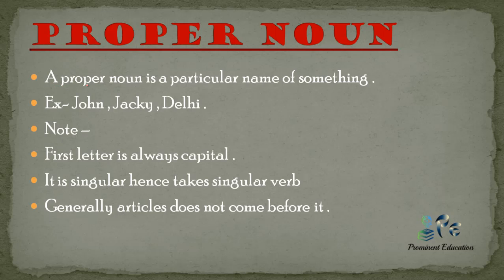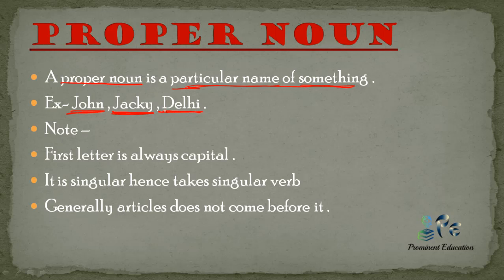What is proper noun? A proper noun is a particular name of something. So name of something is called a proper noun. As you can see in the examples, John, Jackie, Delhi. John is a name of a boy, so it is a proper noun. Jackie could be a name of a person, or it could be a name of your pet dog, so this also comes under the category of proper noun.